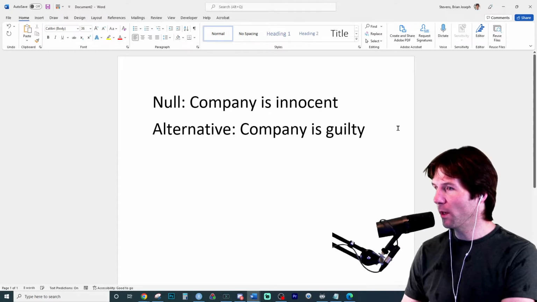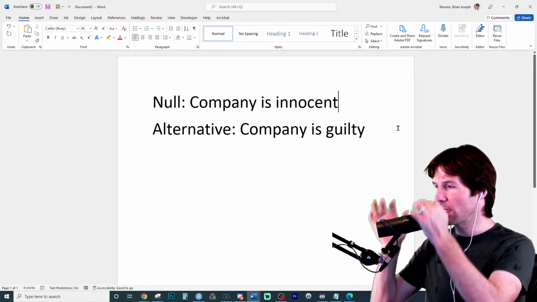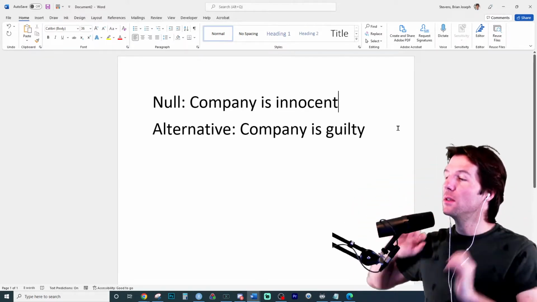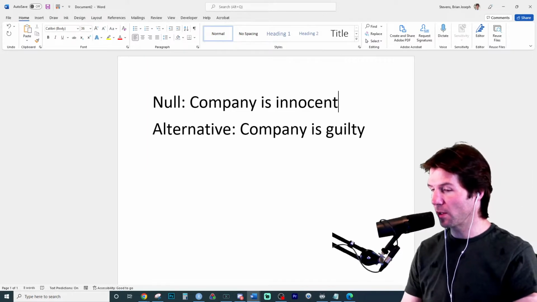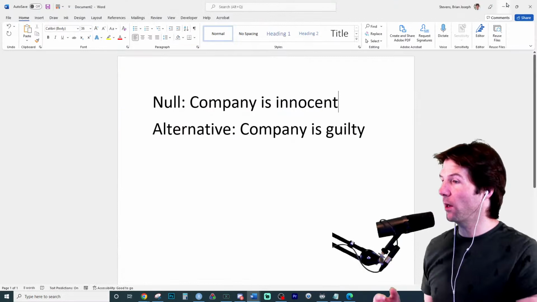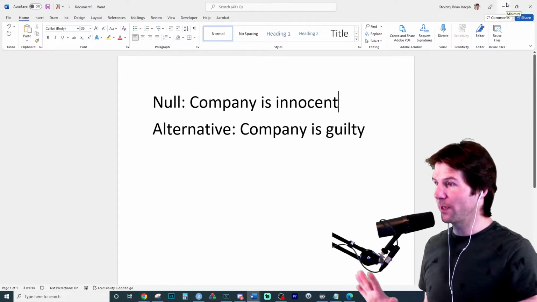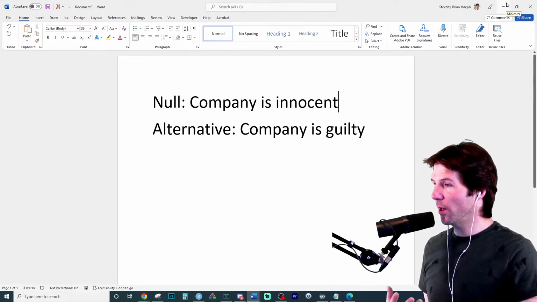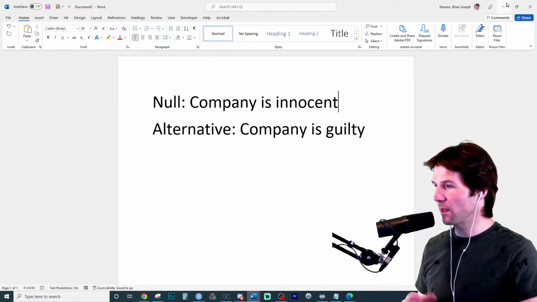So in a type 1 error, what is the company? Just be careful. Say it with me again. It asks about type 1 error to start. In a type 1 error, what is the company? Just tell me what they are. Don't worry about telling so much yet. Just if a type 1 error were to happen, talk to me about what is the company.